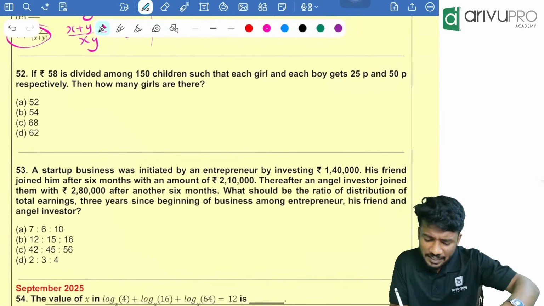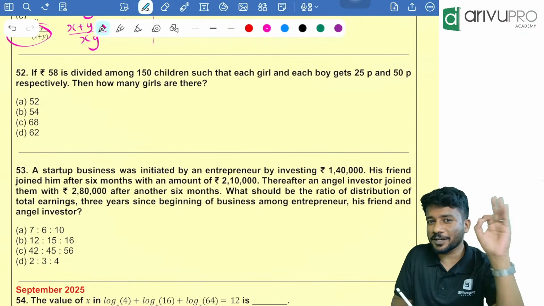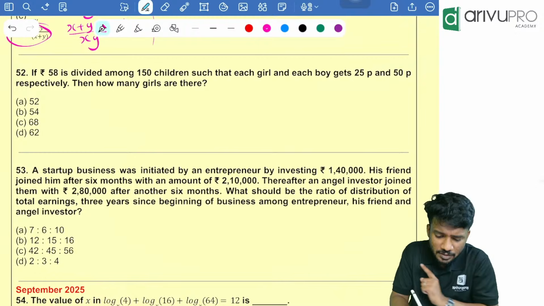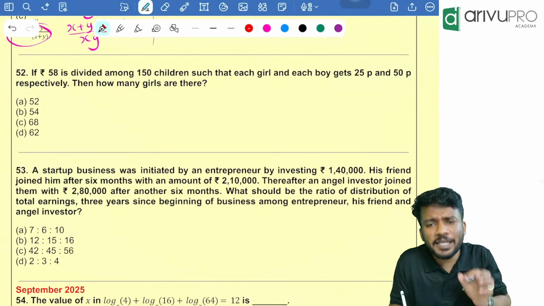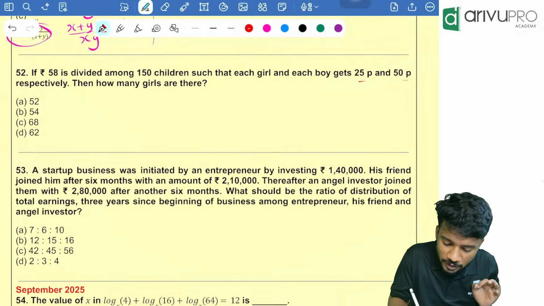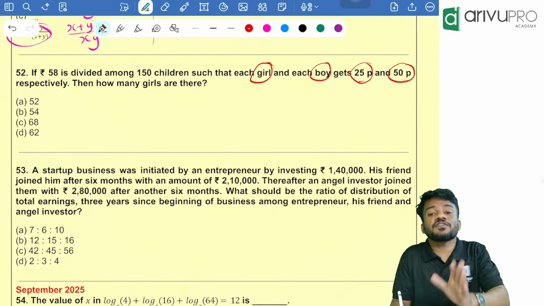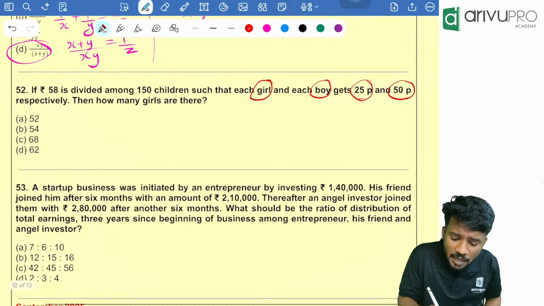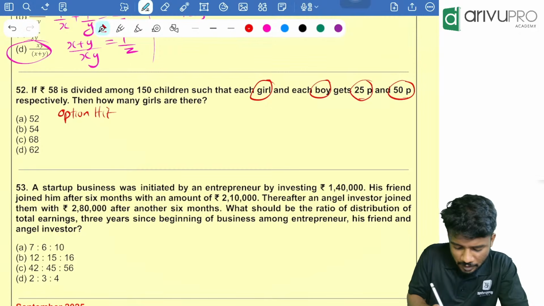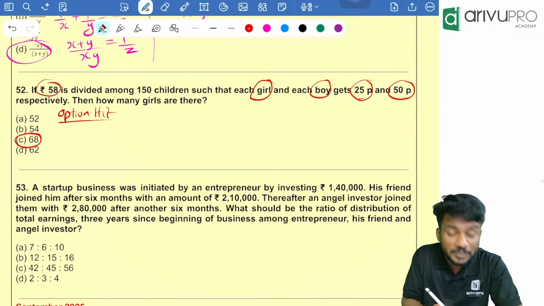Next one, 52nd question. We are going to option hit for this question, because we already solved a similar question previously. If 58 rupees is divided among 150 children such that each girl and each boy gets 25 paise and 50 paise respectively, that means girls get 25 paise and boys get 50 paise. Then how many girls are there? Option hit. Now you can start off with the bigger number, that is option C. We will try using the bigger number because the value is 58 rupees.